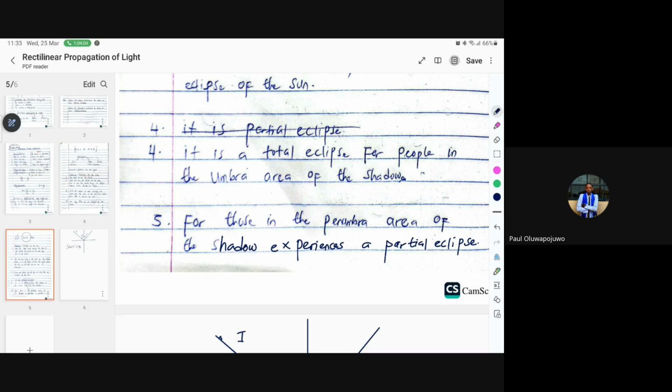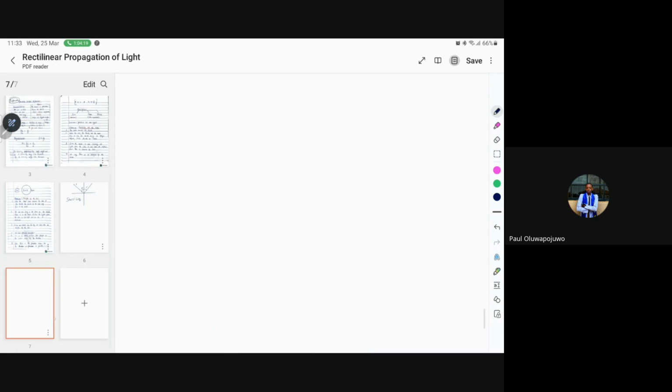Sure. All right. So now that said, the next portion of our lesson will be on the reflection of light from plane surfaces. Reflection of light from what? Plane surfaces. That will be the next. So let me just create a new page.